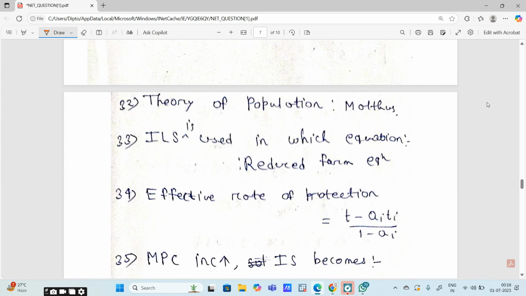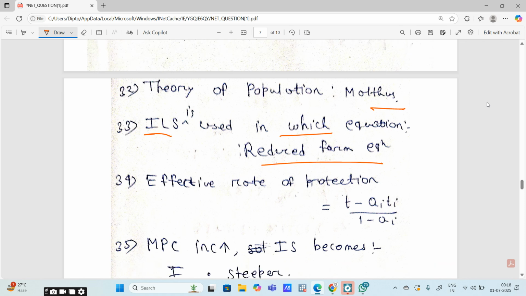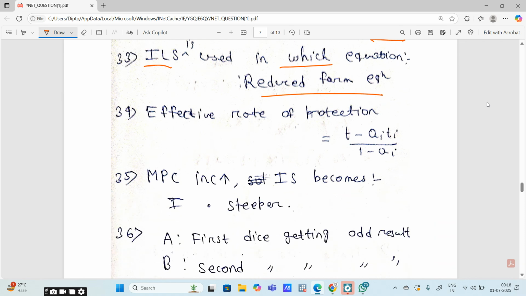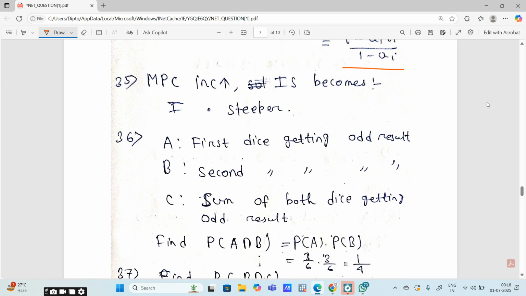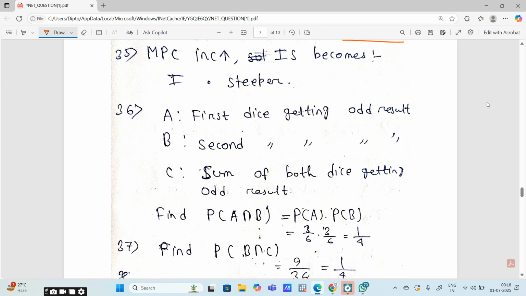Theory of population given by Malthus. ILS, indirect least squares, was used in the reduced form equation. It is a question that came from econometrics. A lot of questions came from econometrics and statistics this time. Effective rate of protection was basically (T minus a_i t_i) by (1 minus a_i). As MPC, marginal propensity to consume, increases, the IS curve becomes steeper as the slope of the IS curve rises.